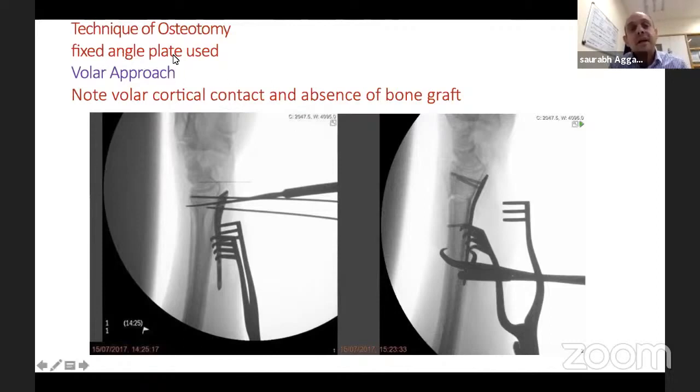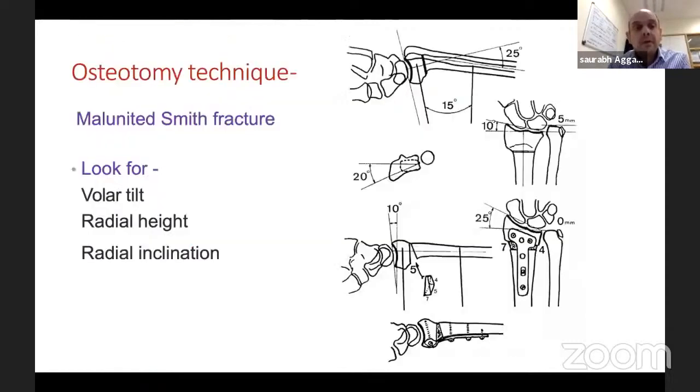And then fixed angle plate. The reason I mentioned this is, in this case, I don't have a structural graft. I've not put a corticocancellous graft. So my only stability to my osteotomy is my fixed angle plate. So these days, with the advent of nice, strong, low profile fixed angle plates, we can get away without using a structural graft. So that is important. And then a bit about osteotomy technique. It's not relevant to this case.